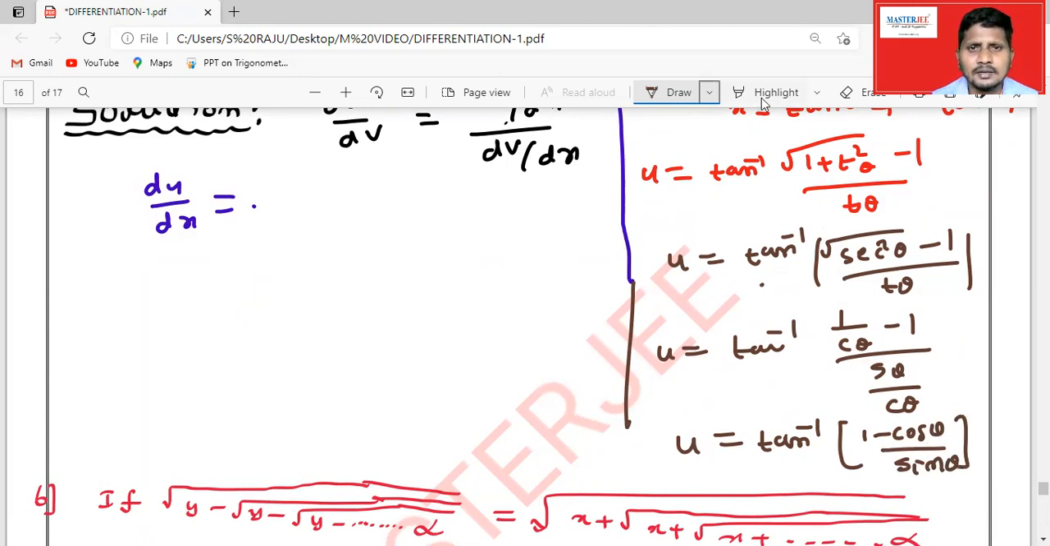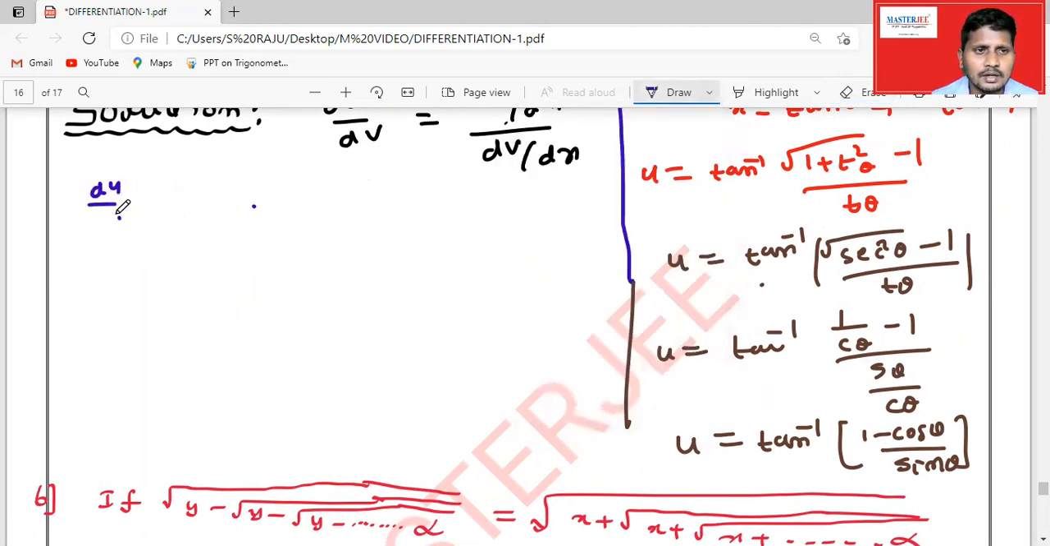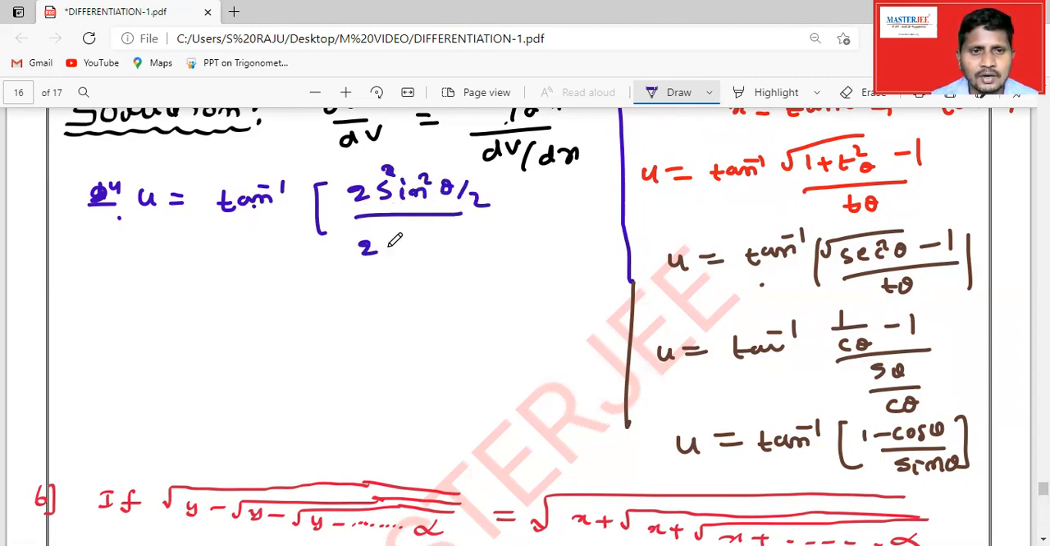So here finally, for du by dx, first u is equal to, again you can simplify, tan inverse of 1 minus cos theta. We know that this is 2 sin square theta by 2, by sin theta, whose formula is 2 sin theta by 2 into cos theta by 2. Okay, fine. Here the 2 gets cancelled. Yes or no? Here clearly the 2 gets cancelled.